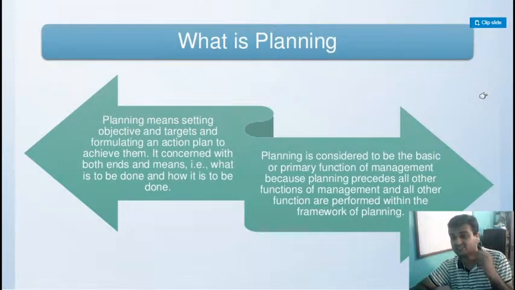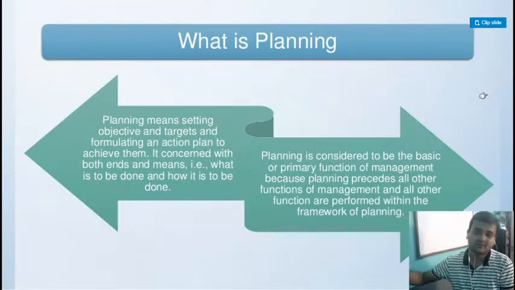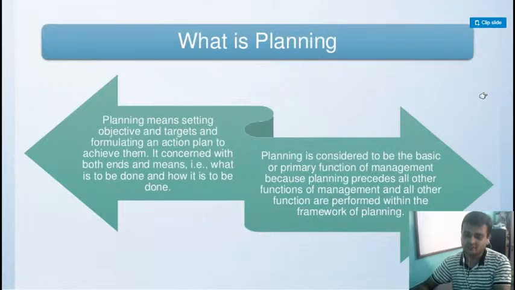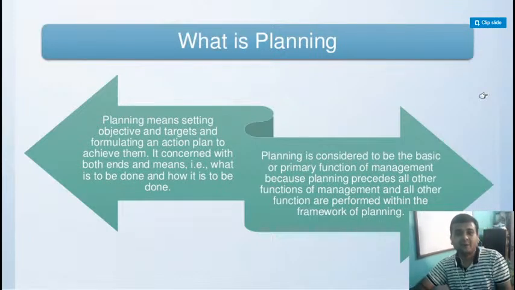So this is the reason why this is the primary and basic, the first function of management. Clear? So planning precedes all other functions of management, which means before starting any other function, the first function, planning, is to be performed. Clear? So this is all about the definitions of planning.